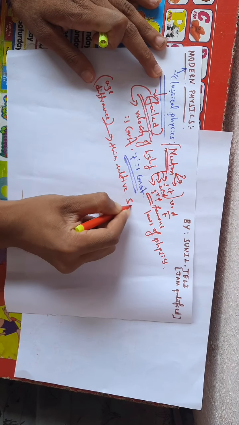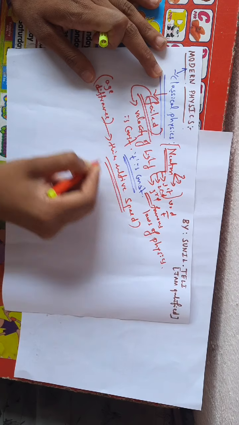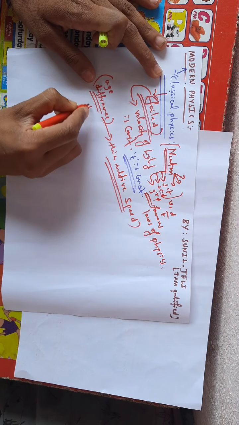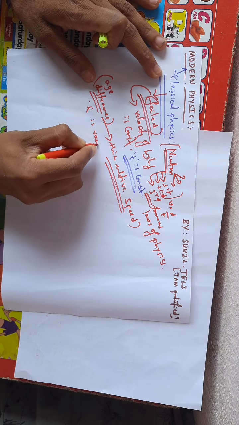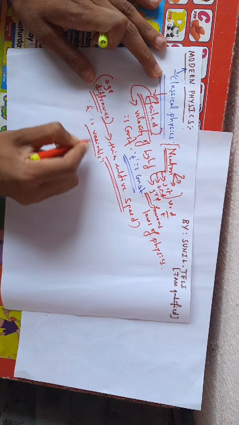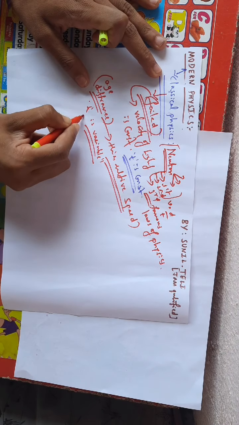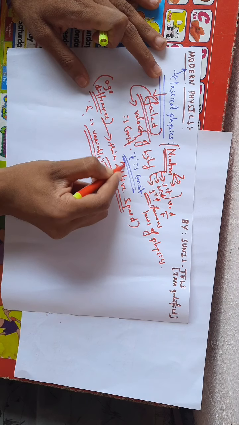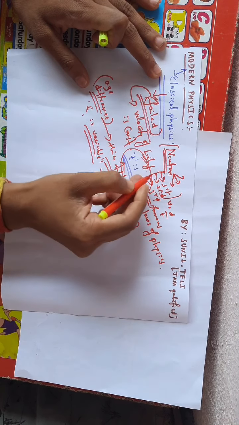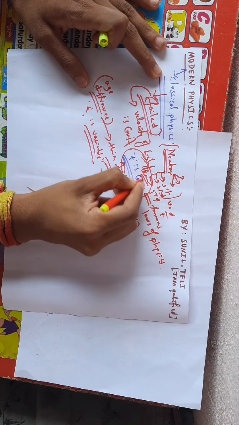So time is variable. This is the first drawback of classical mechanics.